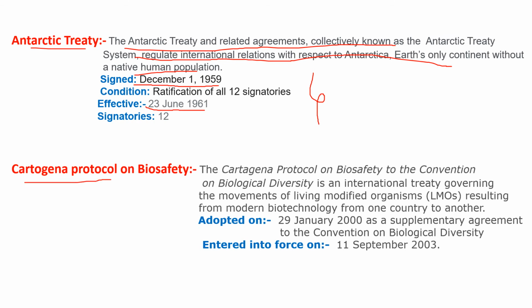Cartagena Protocol on Biosafety: the Cartagena Protocol on Biosafety to the Convention on Biological Diversity is an international treaty governing the movement of living modified organisms resulting from modern biotechnology from one country to another. It was adopted on 29th January 2000, entered into force on 11th September 2003.